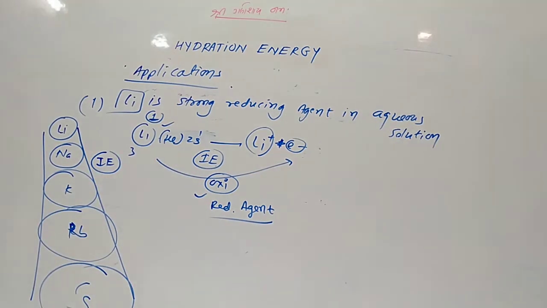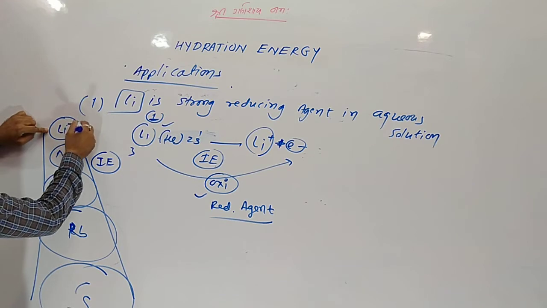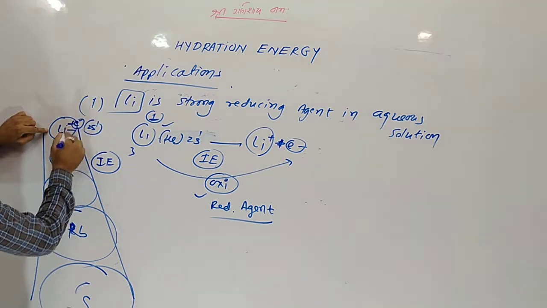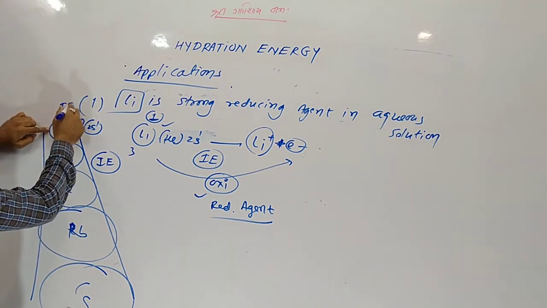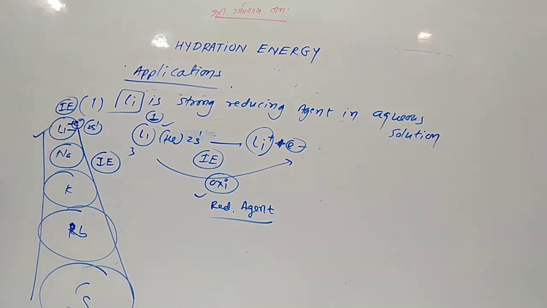On the basis of it we can say the electron-removing nature of cesium should be highest, so cesium should be the highest reducing agent. Lithium has its electron in 2s, close to the nucleus, so its ionization enthalpy is highest, and lithium should be the lowest reducing agent. But that is wrong.